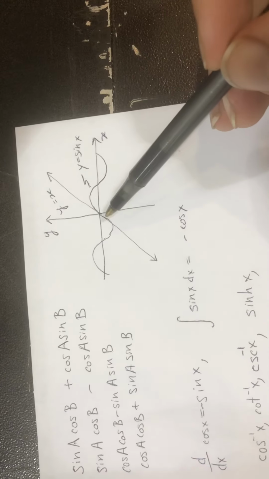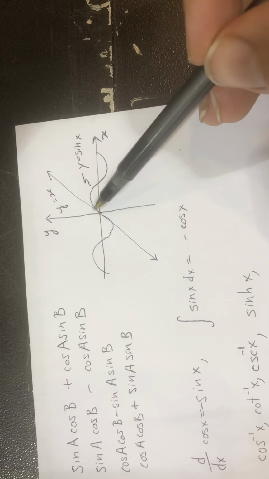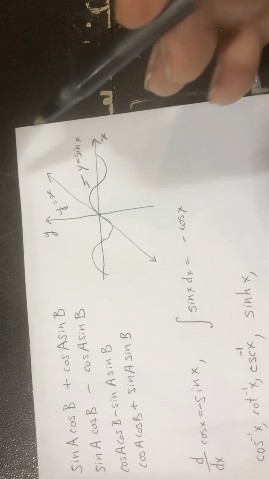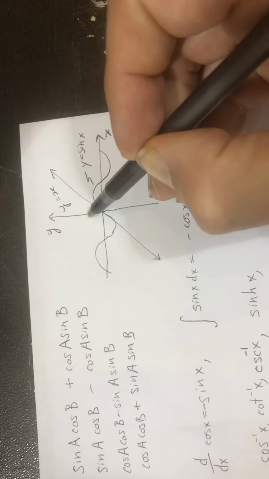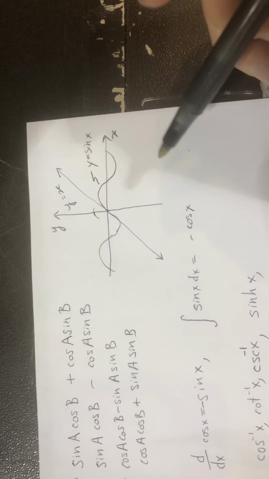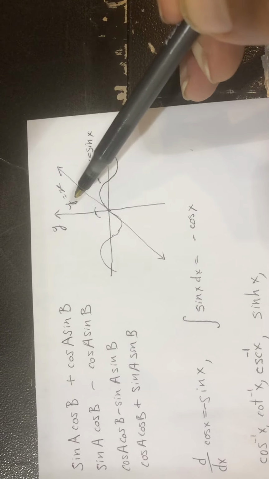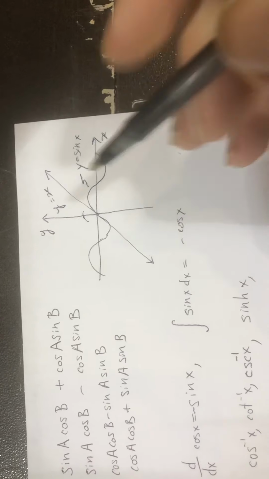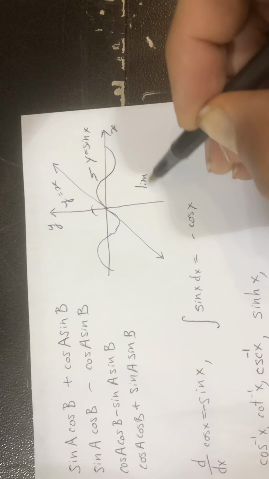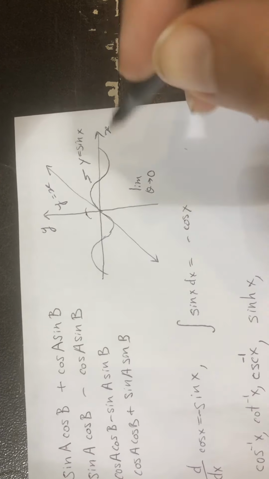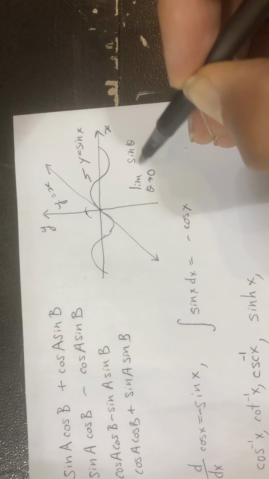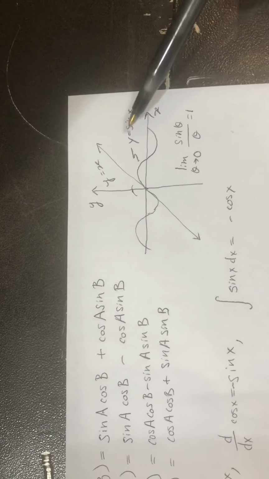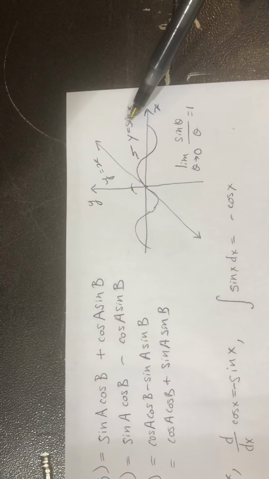So it starts out at the origin, and it goes up and to the right, sort of like normal, and then down and to the left, sort of like a normal function would. Whereas cosine's odd. Cosine doesn't start at the origin, it starts here. That's where cosine is. Also, interestingly, y equals x is a good approximation of y equals sine x near the origin, because we know that the limit as theta approaches 0 of sine theta over theta is 1.